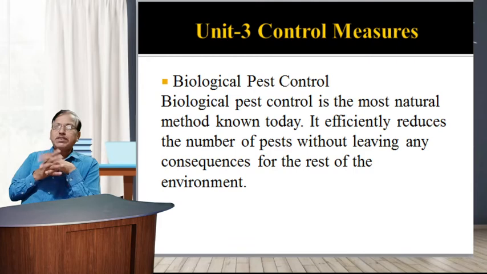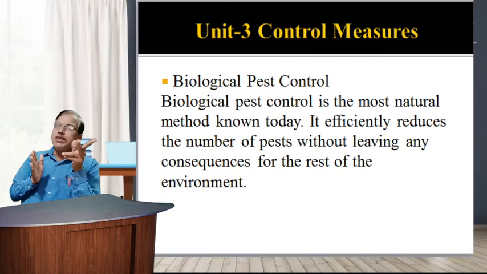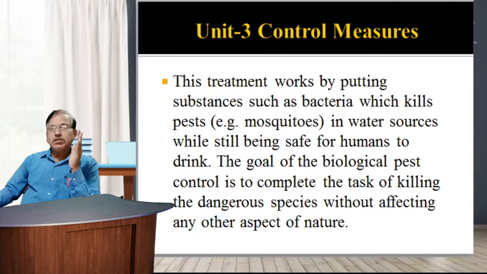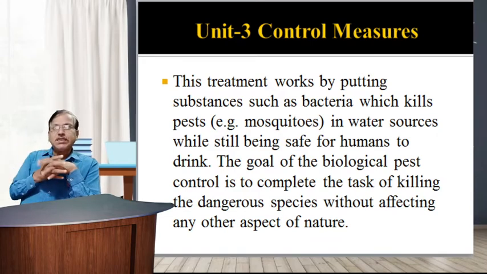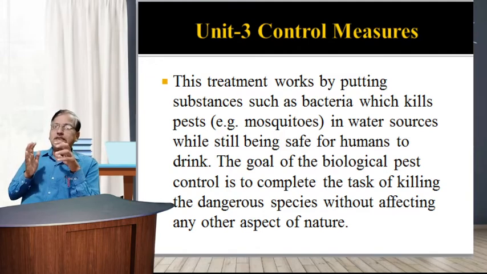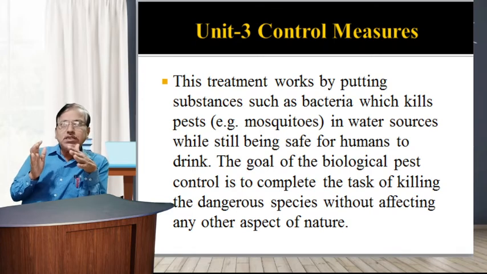Biological pest control is the most natural method known today. It efficiently reduces the number of pests without leaving any consequences for the rest of the environment. This treatment works by putting substances such as bacteria, which kill pests, for example mosquitoes, in water sources while still being safe for humans to drink.